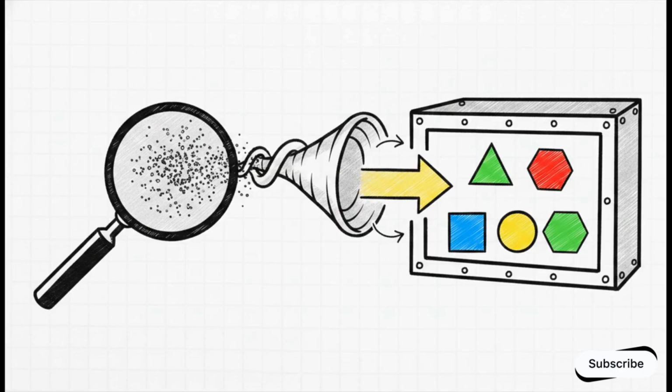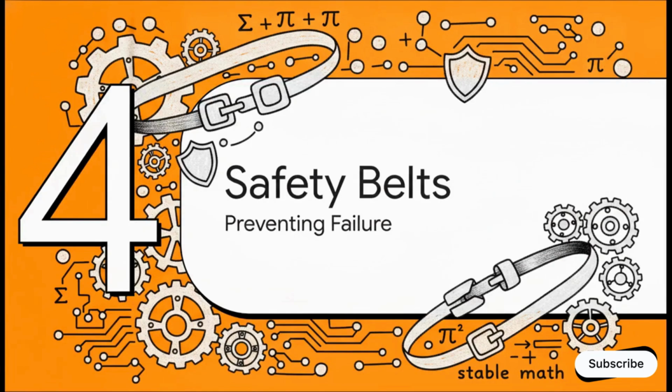As systems architects, we bypass this by using the log sum exp trick. This performs the addition entirely within logarithmic space to prevent catastrophic underflow. But even with stable math, we still have to design safety directly into the behavior of the architecture itself. Which brings us to Section 4, Engineering Safety Belts.